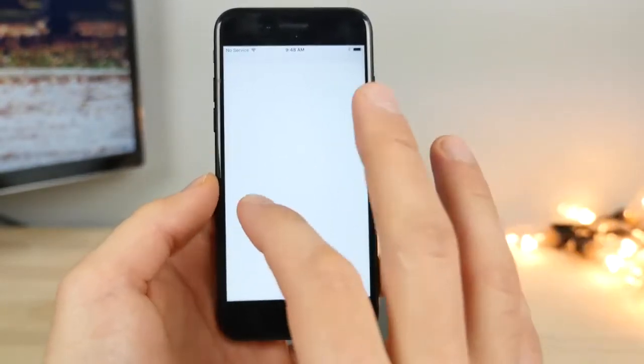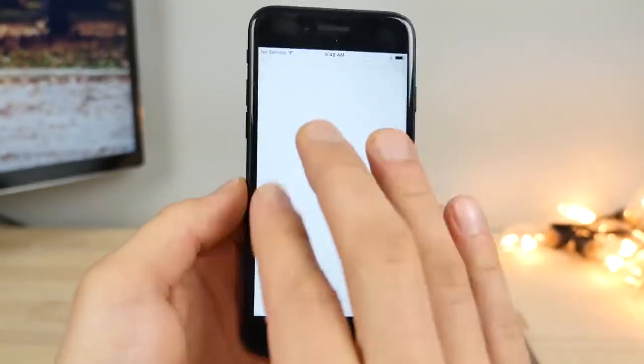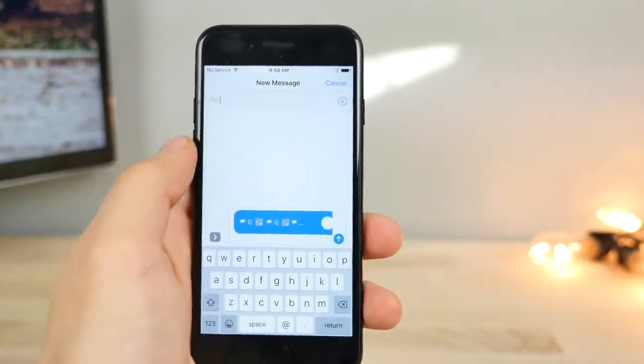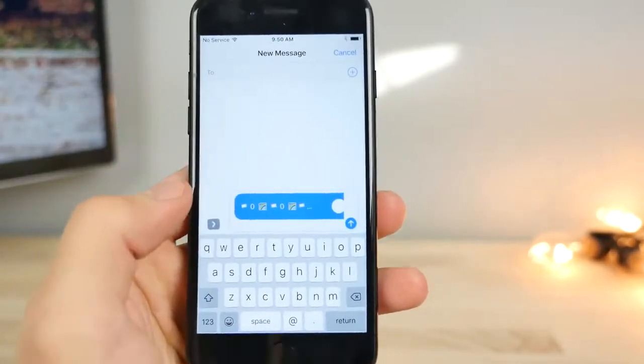So you have to redo it up to 5 times on occasion. Sometimes it works right away. But eventually you'll get this white pop-up. All right, so it finally loaded. It doesn't take that long, just a little bit of patience.